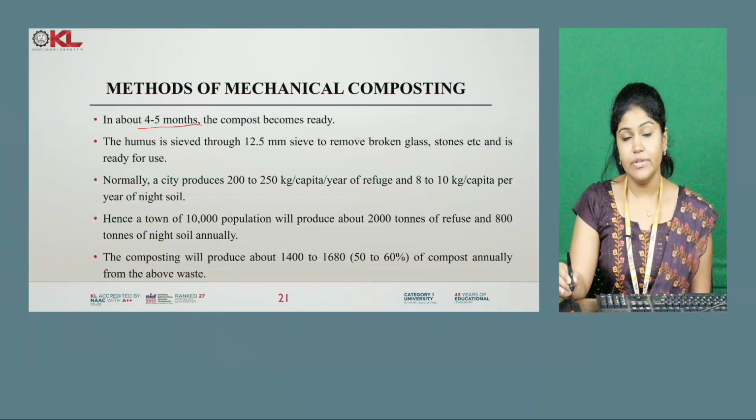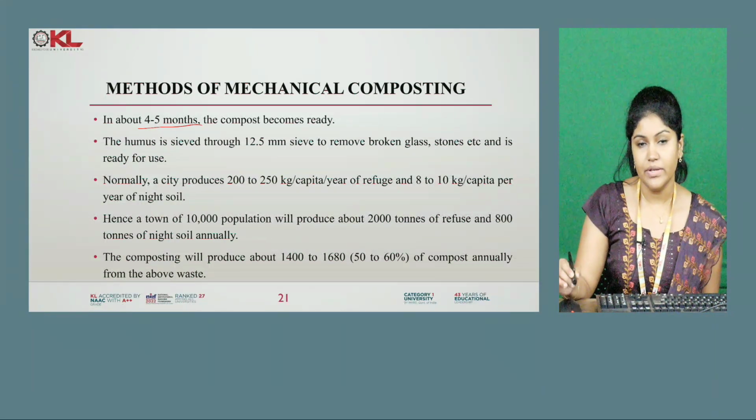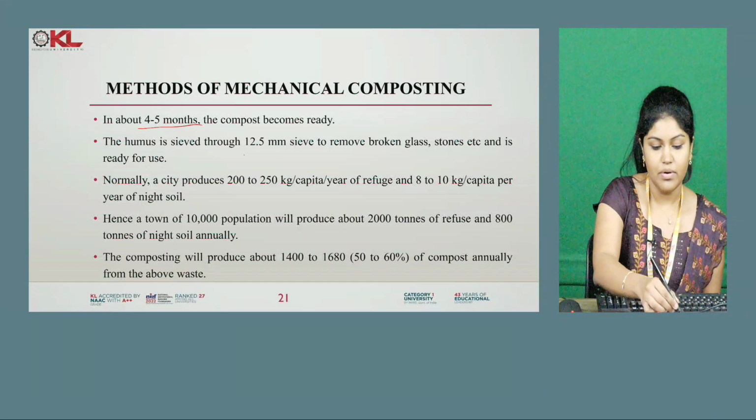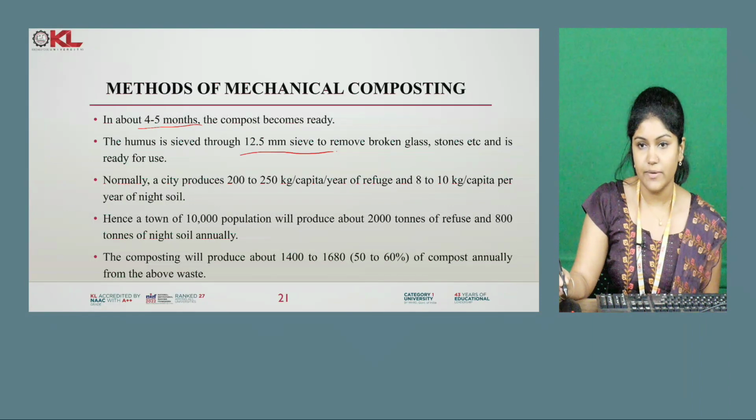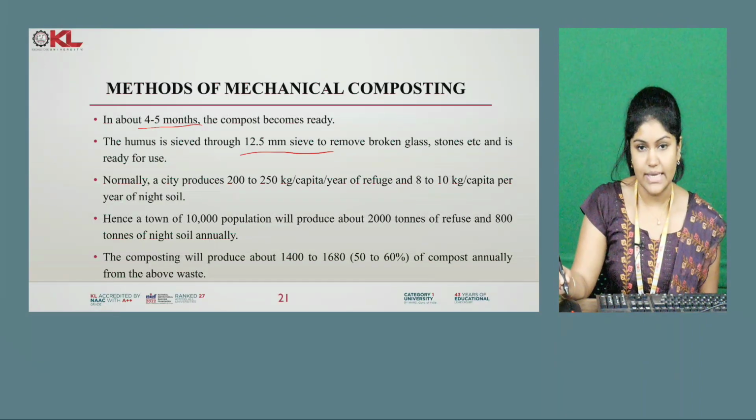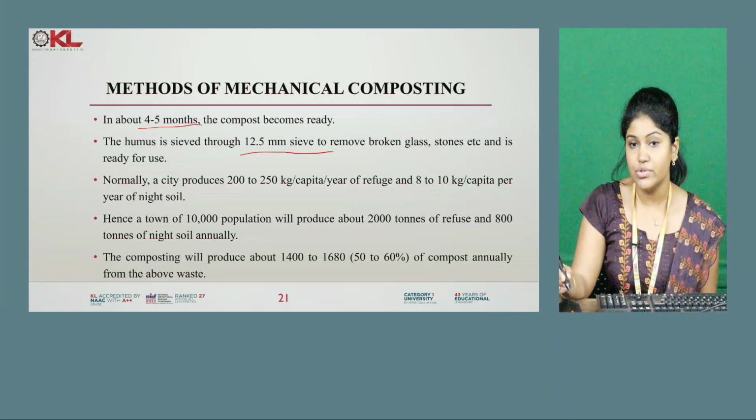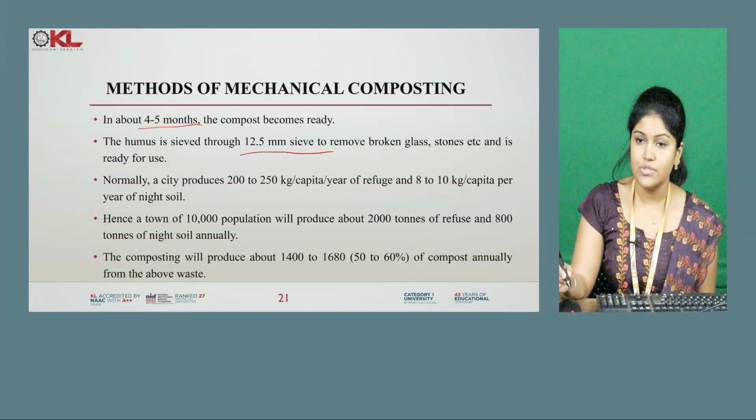Finally, after the compost is ready, the humus will be sieved through a 12.5 mm sieve to remove broken glass, stones, etc. A city will be producing almost 200 to 250 kg per capita per year of refuse, and 8 to 10 kg per capita per year of night soil.